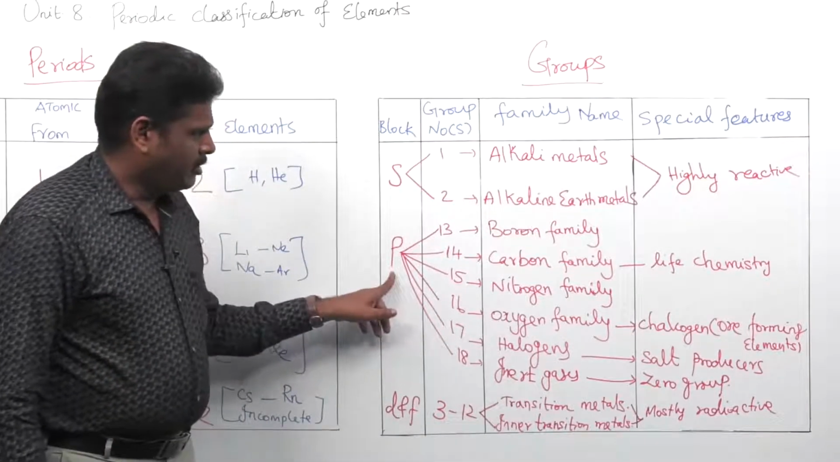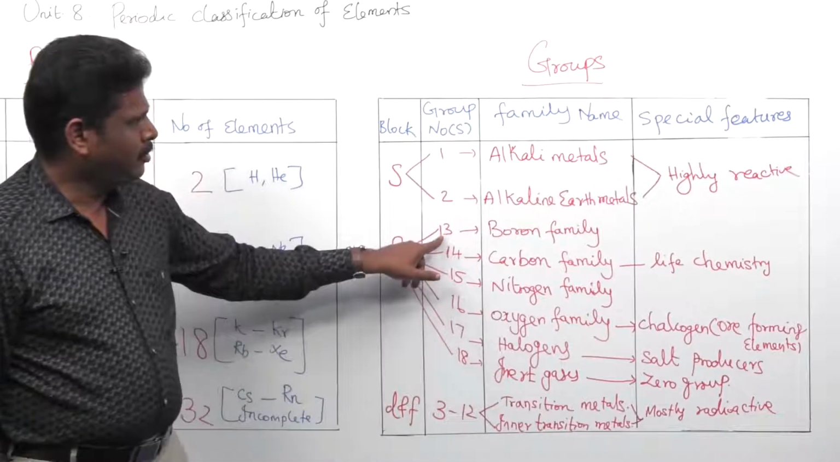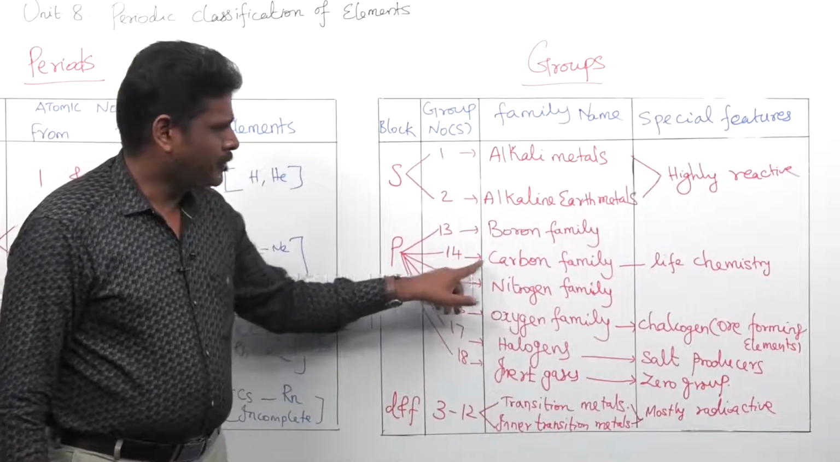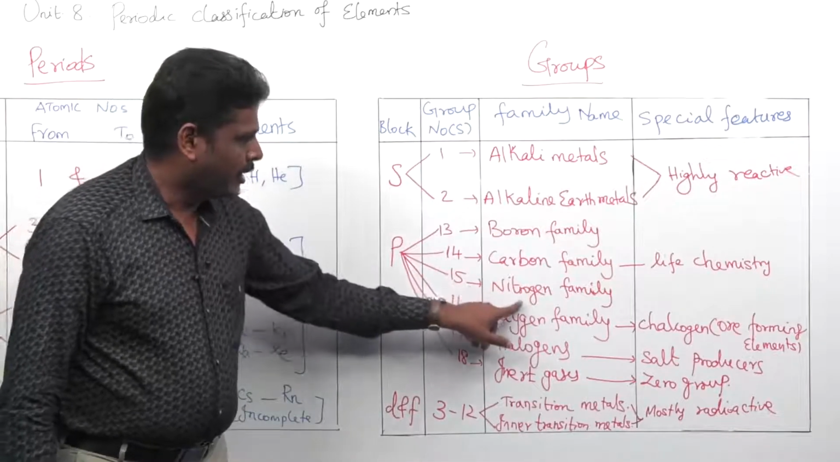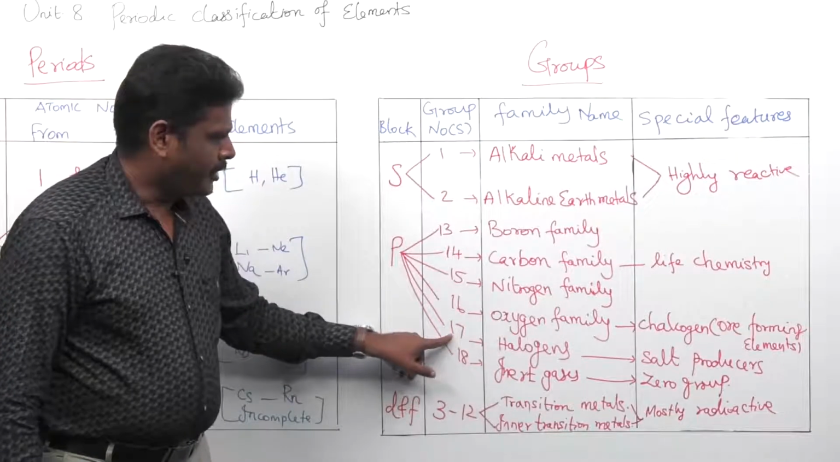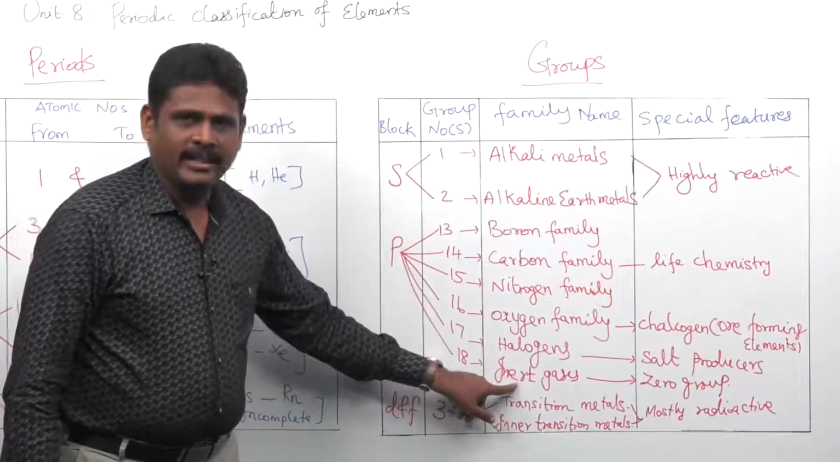And the p block elements start from group number 13 to 18. The 13th group is called the boron family, the 14th group is called the carbon family, the 15th group is called the nitrogen family, the 16th group is called the oxygen family, the 17th one is called the halogen family, and the 18th one is called the inert gases.